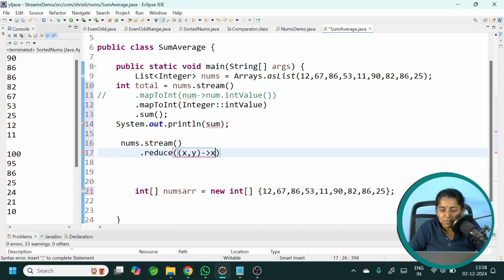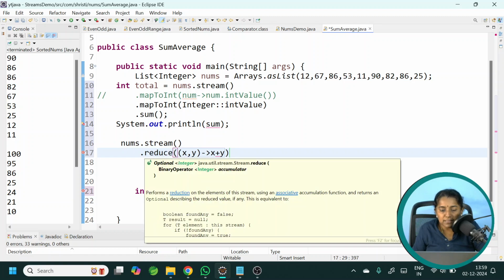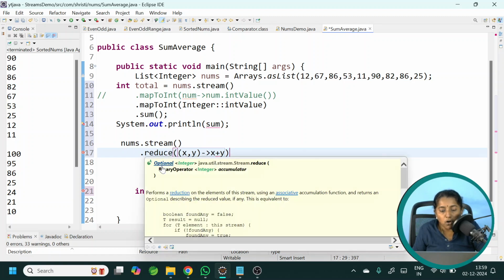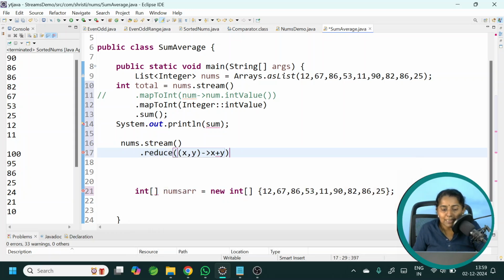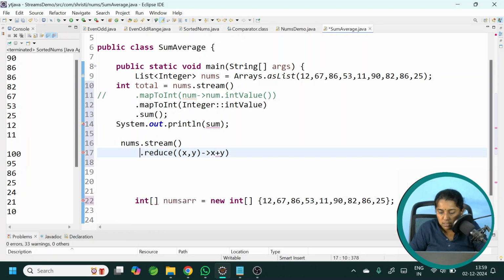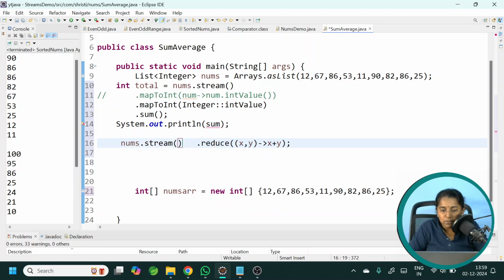arrow x plus y. See the return type of reduce. It is Optional of Integer. Already we have learned, if you are using Optional, you should not call the get method directly. You need to check if it is available, print it, or else do not print anything. So let me get it in an Optional. So I will end this line with a semicolon. We will have it in a single line only.